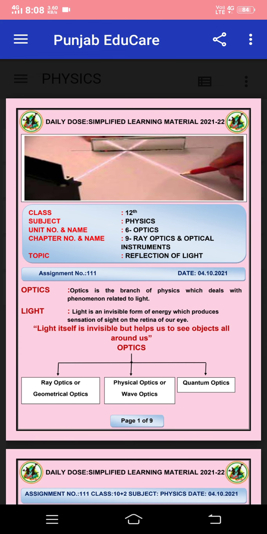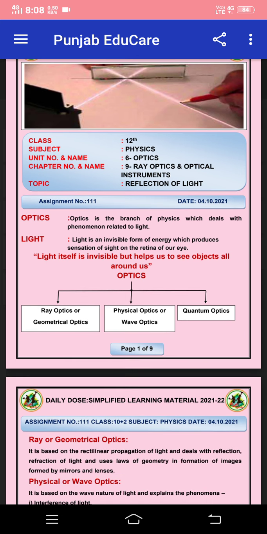the retina of our eye. Light itself is invisible but helps us to see objects all around us. Optics: ray optics or geometrical optics, physical optics or wave optics, quantum optics.